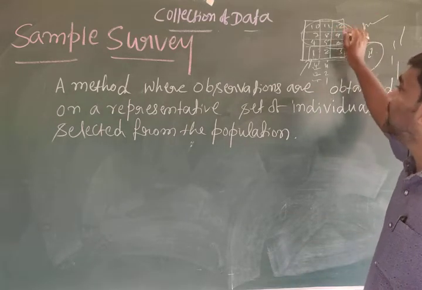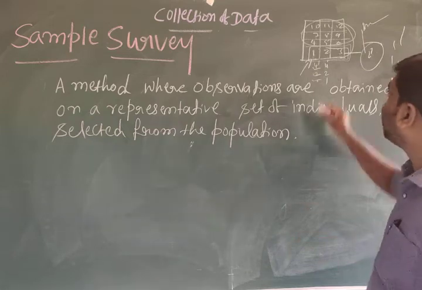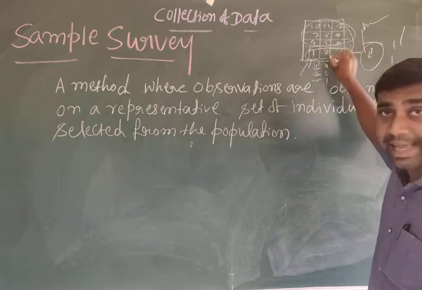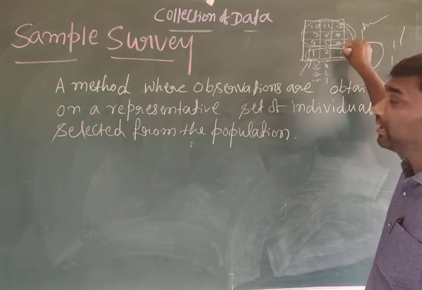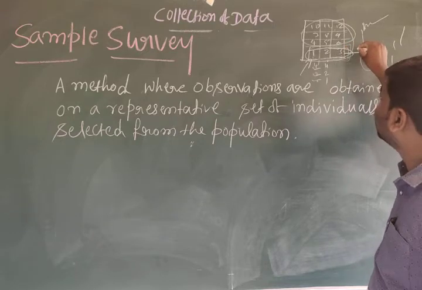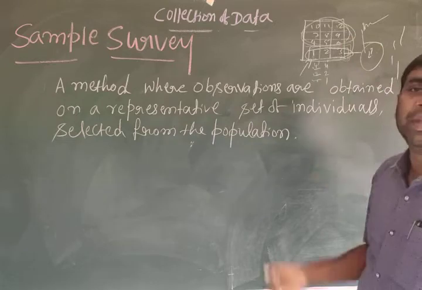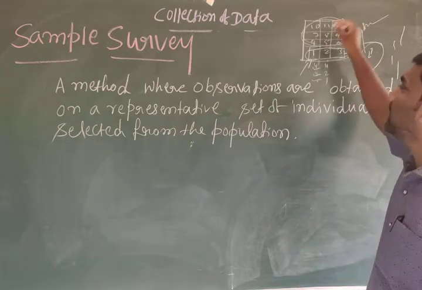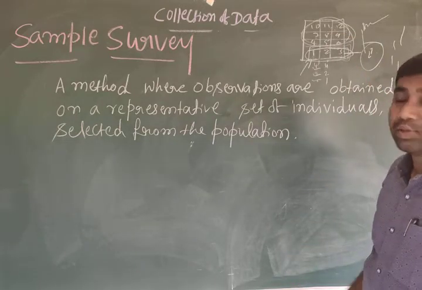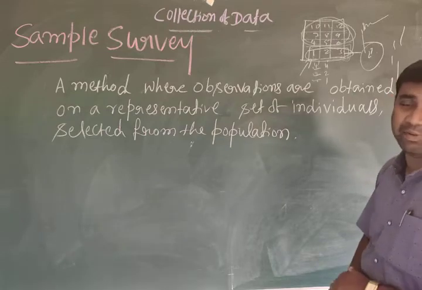By collecting the information of these sample houses, you can estimate the remaining people's information or the remaining families' information. That is called a sample survey.